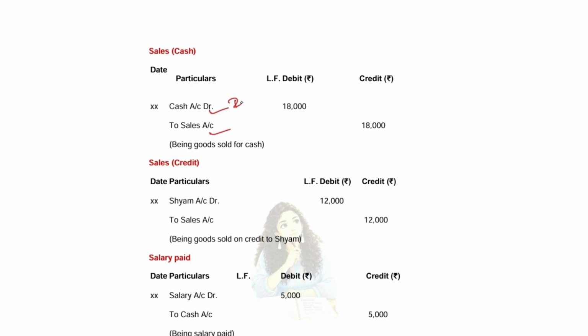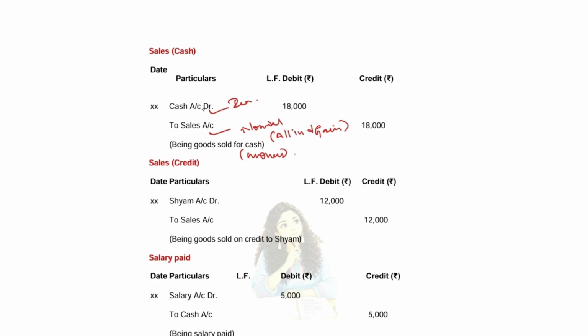What is cash? Real account. What is sales? It is a nominal account. Why are we saying sales is a nominal account? Because all incomes and gains come under nominal account. So when you sell a product, you will be receiving money. So money comes in. It is an income for you, income or gain.